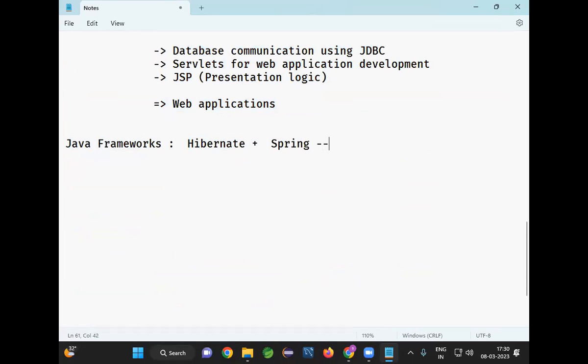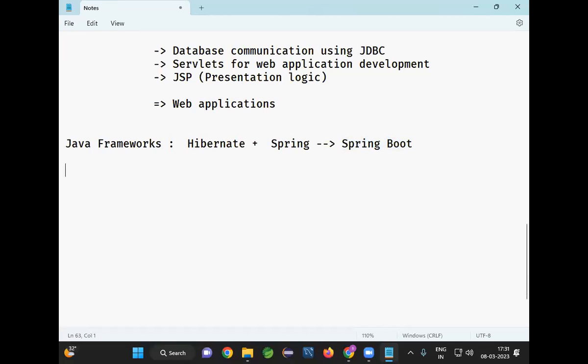Now for Spring, the advanced version is there, that is Spring Boot. In 2003, the Spring framework came into the market, right? From 2014 onwards, Spring Boot came into the market and became very famous. Nowadays, each and every Java project is developed by using Spring Boot only. Spring Boot is not a separate framework, guys. Spring Boot is just one approach to develop Spring applications. The Spring framework is available, and the advanced version of Spring is Spring Boot. Currently in the market, people are using Spring Boot to develop applications.